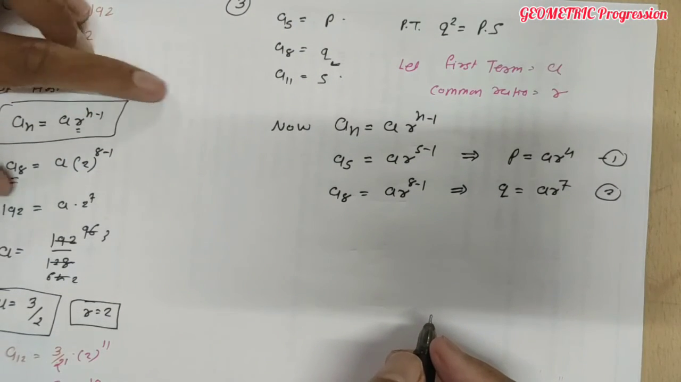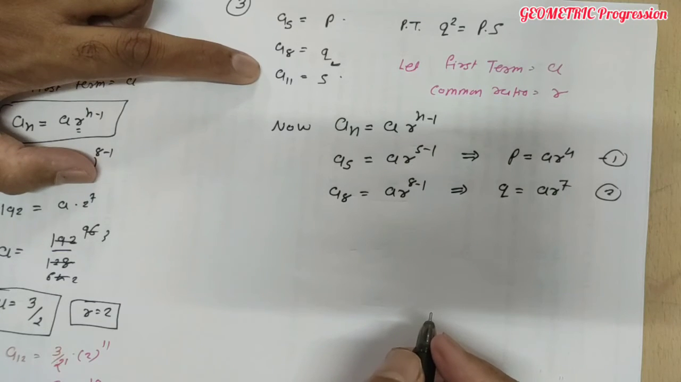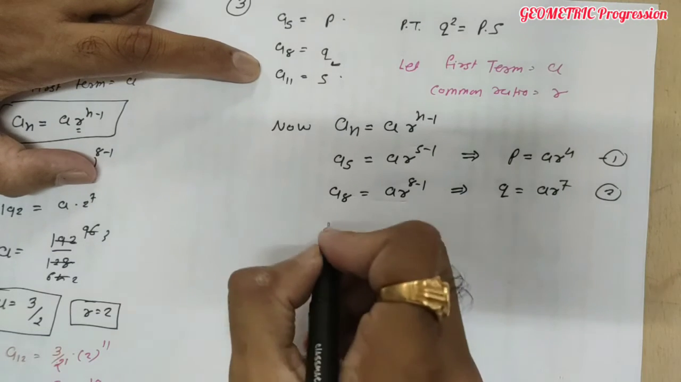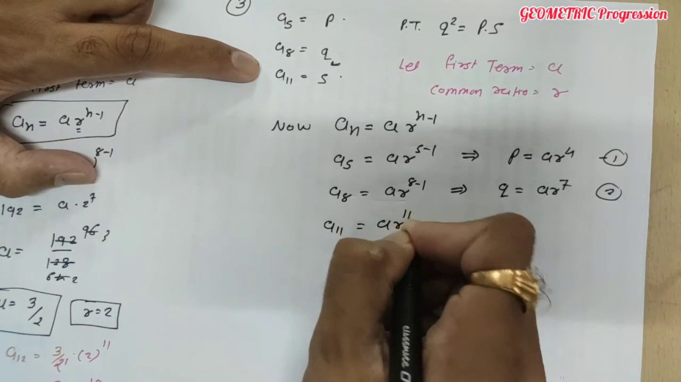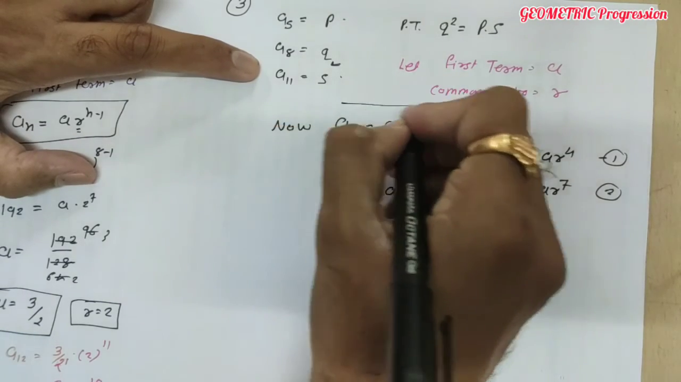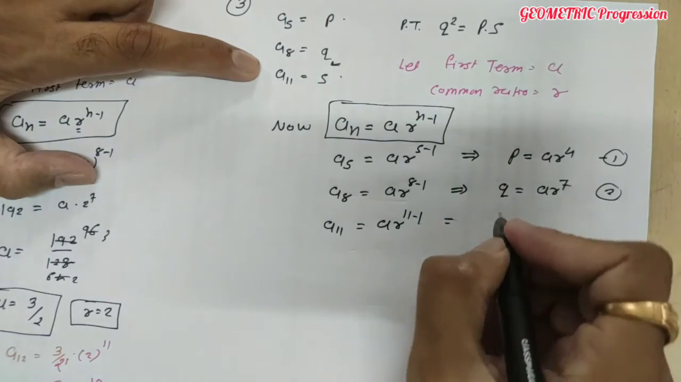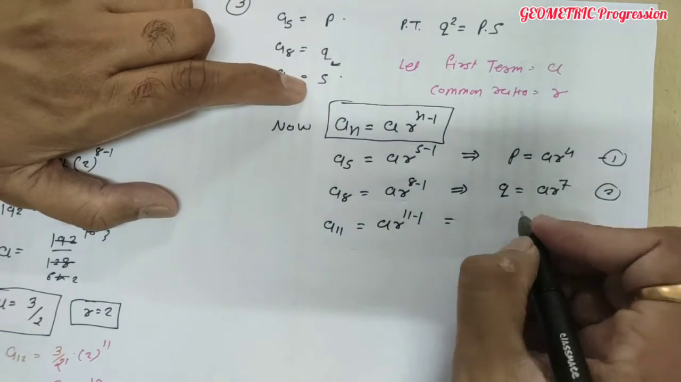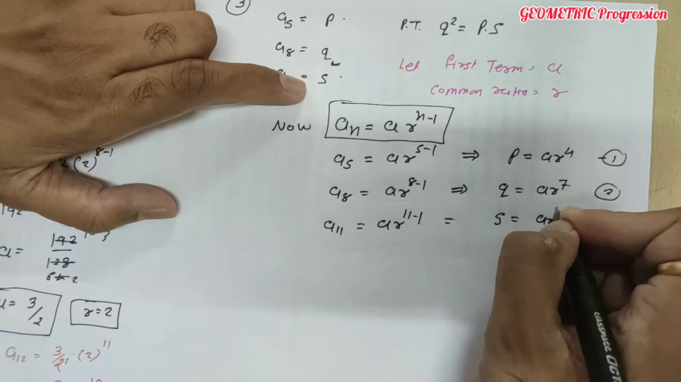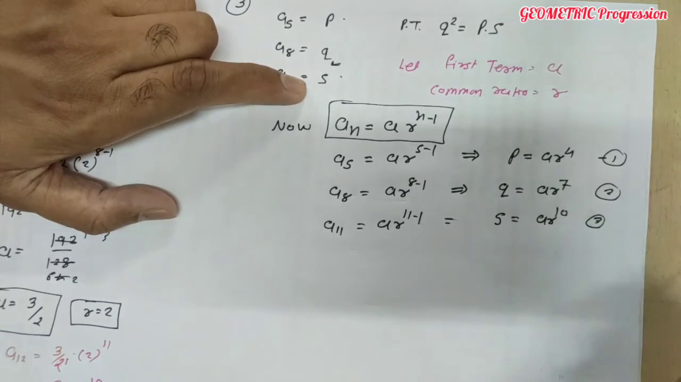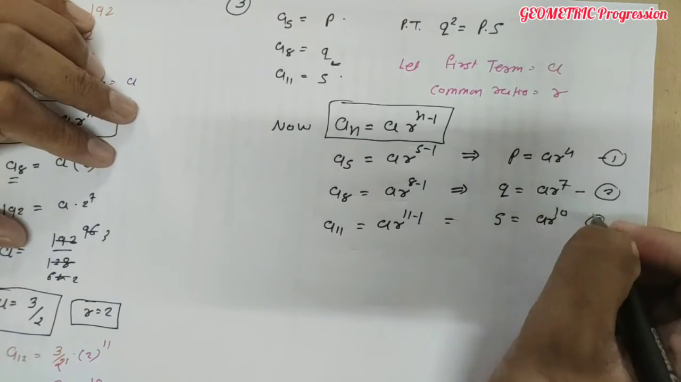Very good. Similarly, ये क्या है? 11th term. So A11 equal to A R raised to 11 minus 1, है ना? ये फॉर्मूला यूज करके हम लिख रहे हैं. So क्या होगा? 11th term is S. This is S equals A R raised to 10. This is result 3. Done.